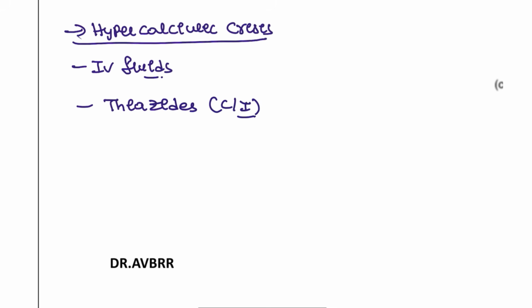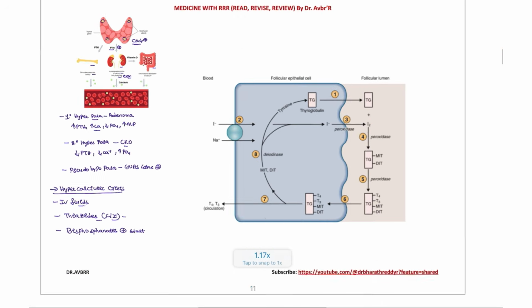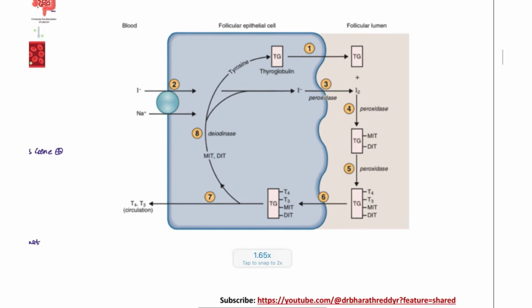First start the IV fluids, remove the drugs, then start the patient on the bisphosphonates. Okay, bisphosphonate drug therapy has to be started for this patient. So this has to be started and that has to be stopped. So this is how you are going to treat the hypercalcemic crisis in the patients. Next, moving on to the thyroid synthesis. We are going to look at thyroid synthesis.